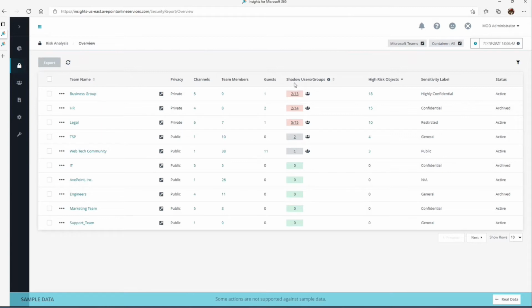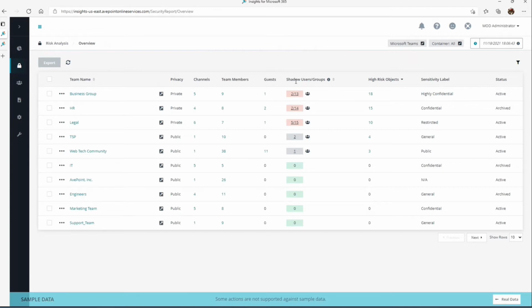But we have this concept of shadow users and groups. So what is a shadow user? A shadow user is someone that's been given access to a file, but they are not a member of the Microsoft team. Because SharePoint is still SharePoint, it has its own permission model.